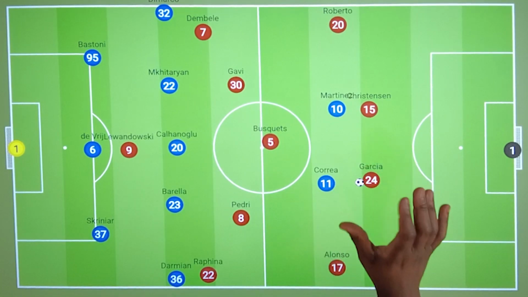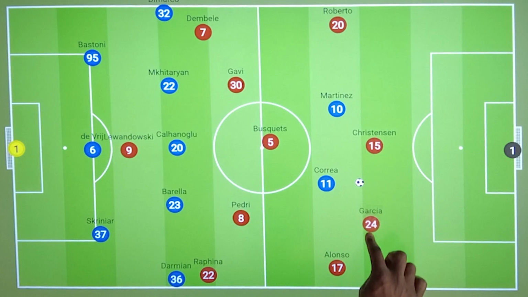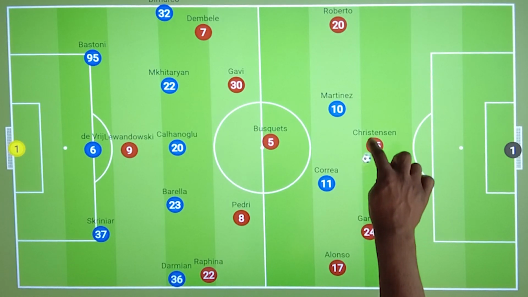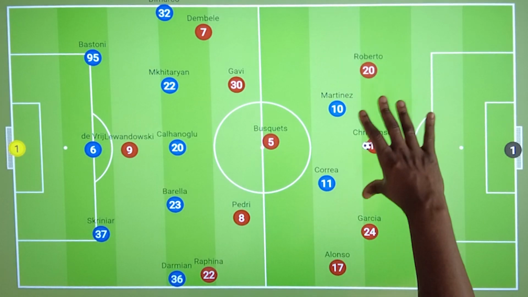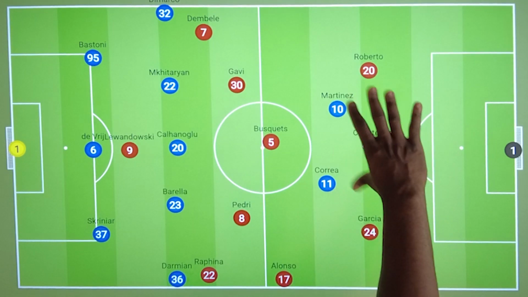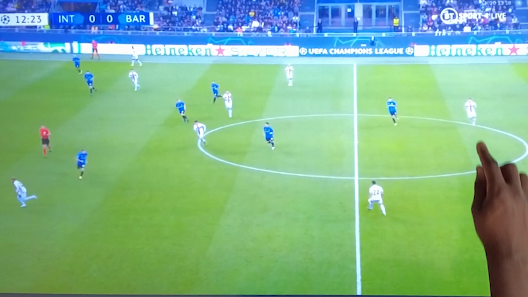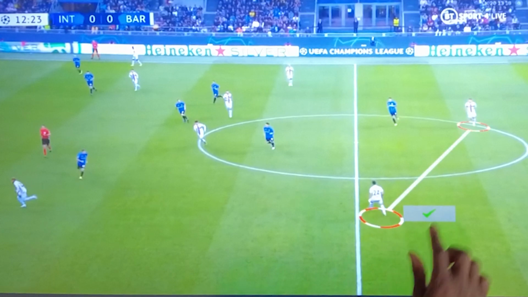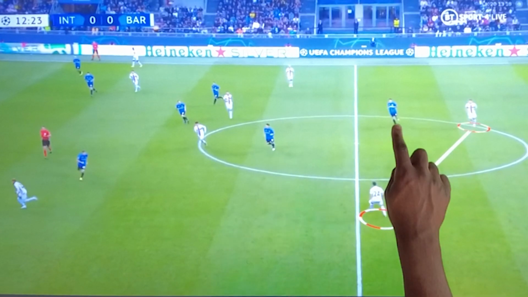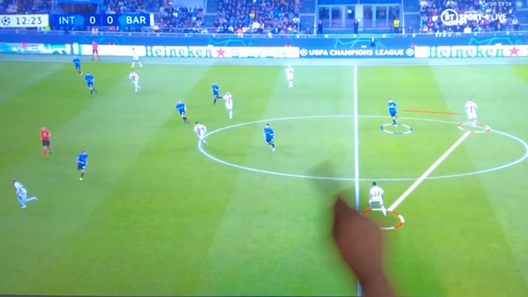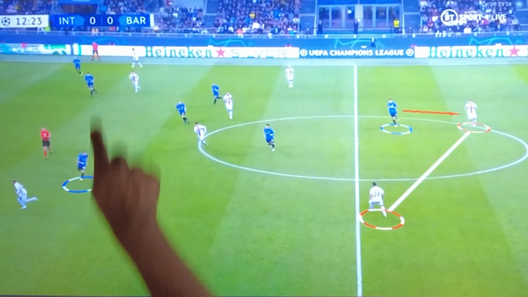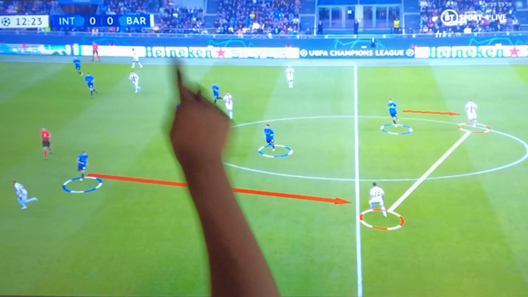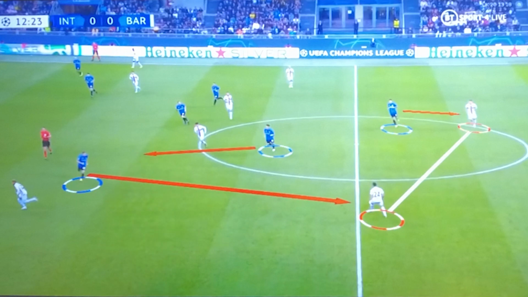But for the most part, to counter this, Barcelona actually built up with a back three, with Sergi Roberto tucking in from right back to be the third man, so that they had the 3 versus 2 advantage at all times. This was one of the rare occasions that Barcelona was building up with somewhat of a back two. And in this situation, Inter switched to a two-man press, with Barella joining from midfield, whilst Martinez would then drop deeper in order to cover for him, so they could apply a bit more pressure in this situation.